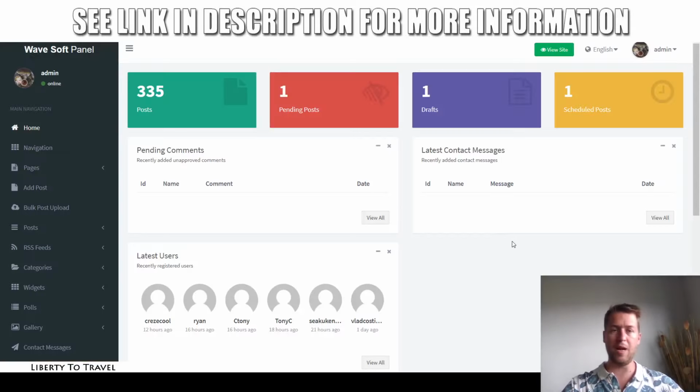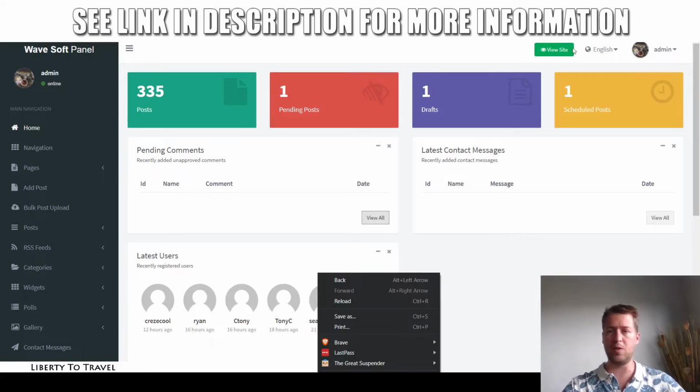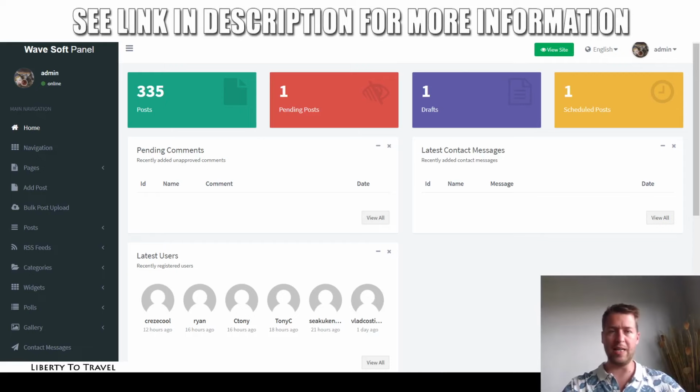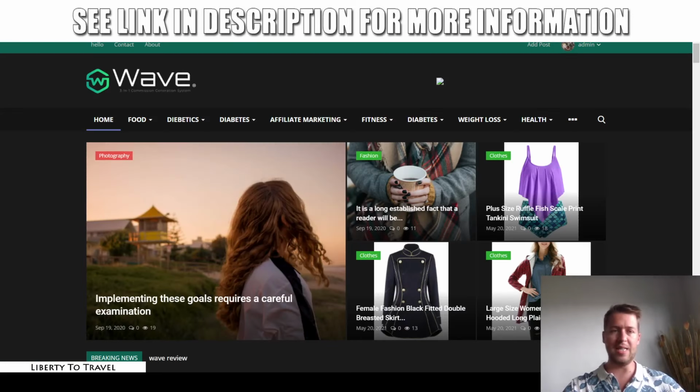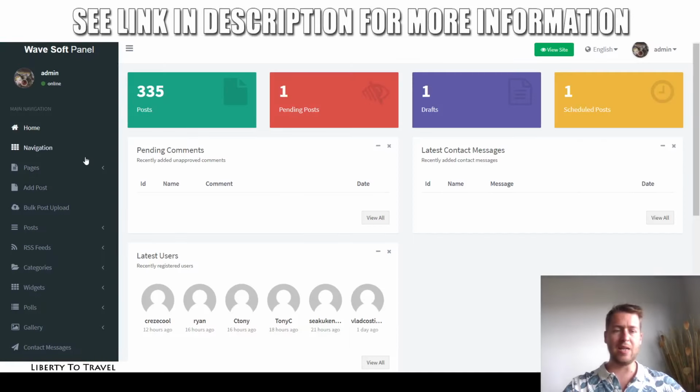Now let's jump into the software for a quick demo. As you can see, this is the dashboard of the software. This is what the actual site looks like. I showed you this before. So this is the site that the software builds for you. And you can go and customize this completely here in the dashboard.